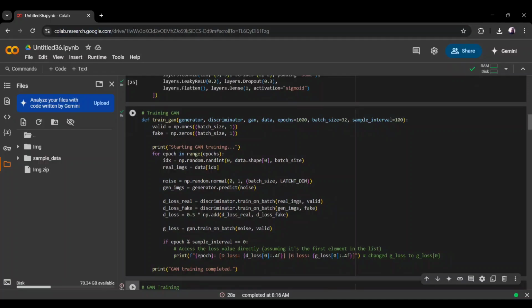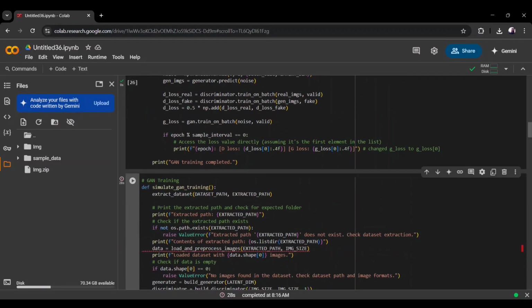Next is training of the GAN. The GAN trains both models in a loop. Each iteration will sample real images from the dataset and generate fake images from random noise. It trains the discriminator on both, then trains the generator using the combined GAN model. The GAN tries to make the discriminator believe the generated images are real as well.